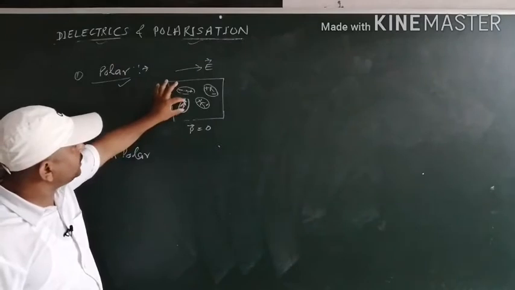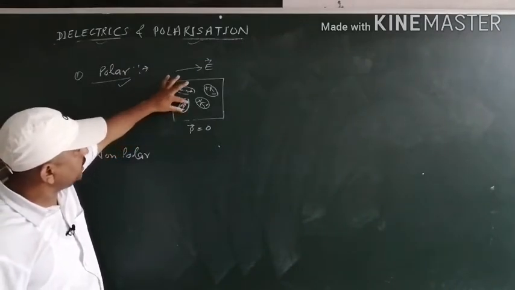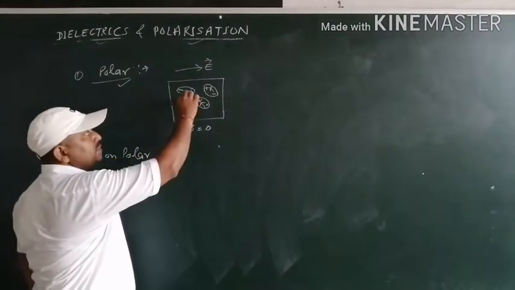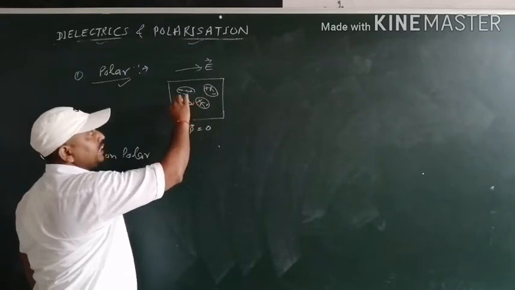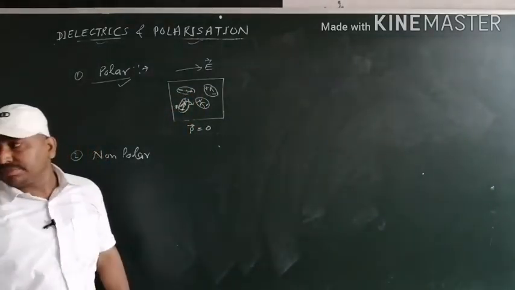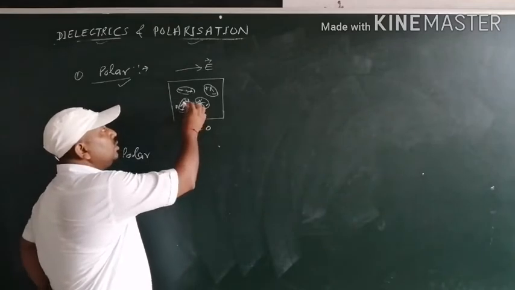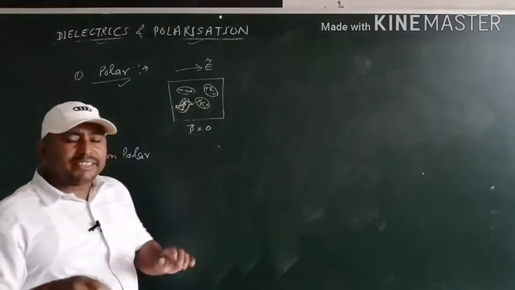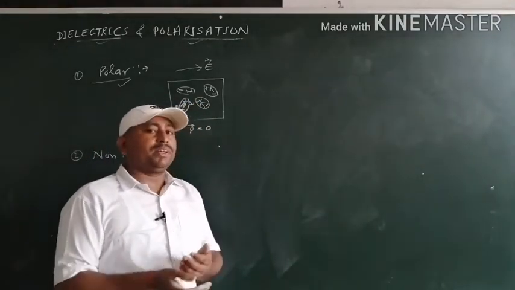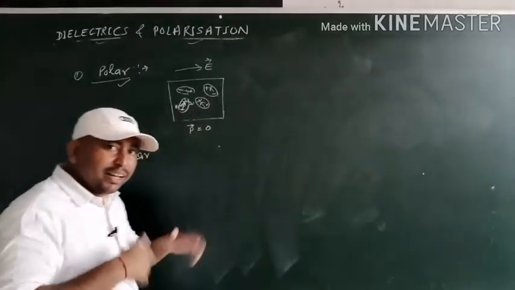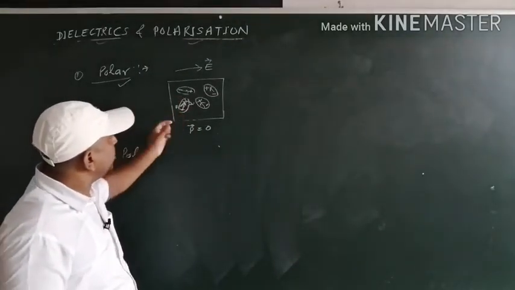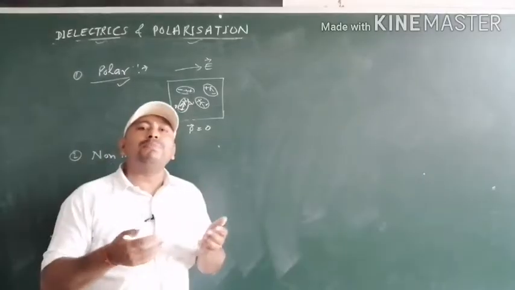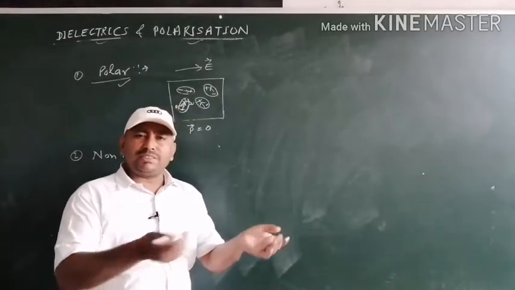So about this point, this molecule can reorient itself. It means the positive charge moves along this direction and the negative charge moves along this direction. In rotation some work is done, and that work is stored in such molecules in the form of potential energy. You know it very well.